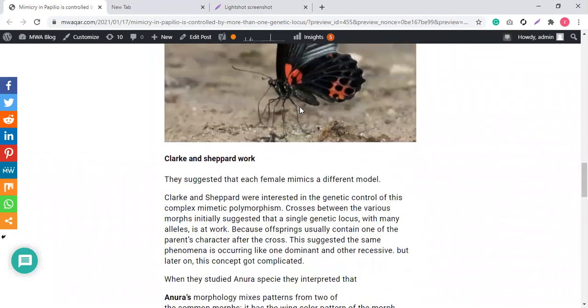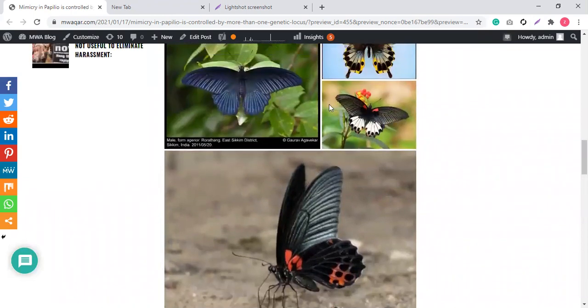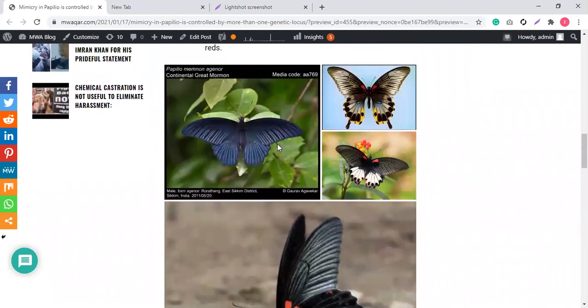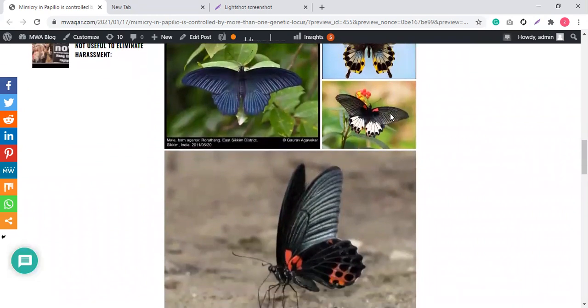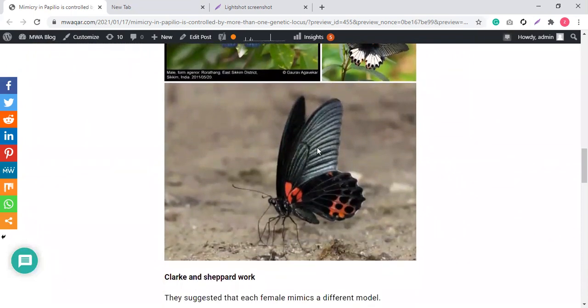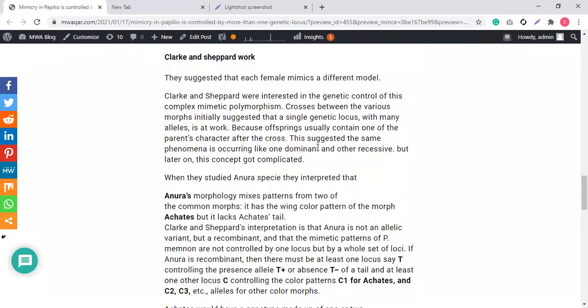Maybe for this mimicry condition, the A1 allele is controlling, and for this mimicry pattern, the A2 allele is controlling, and for this mimicry pattern, A3 is controlling. And if a butterfly has the A1 A3 combination, this type of pattern will form. If the butterfly has the combination A2 A4, this pattern will form; A5 A6, this pattern will form. But they considered that all these traits are controlled by one locus. That was their mistake.